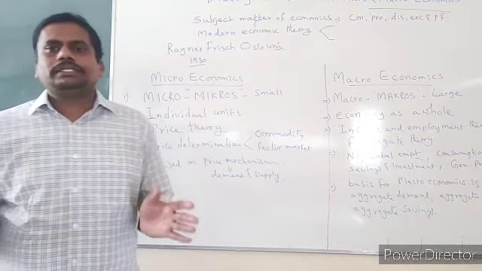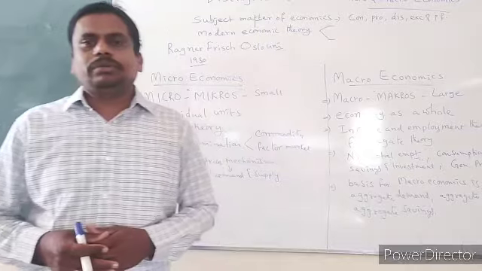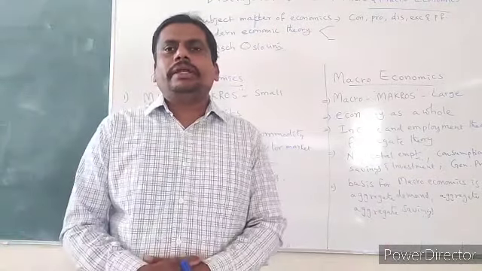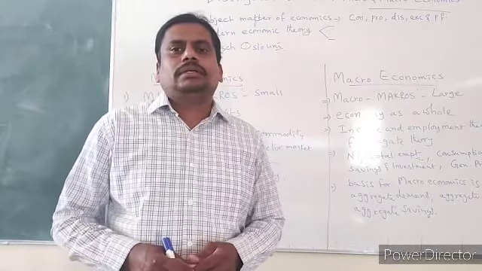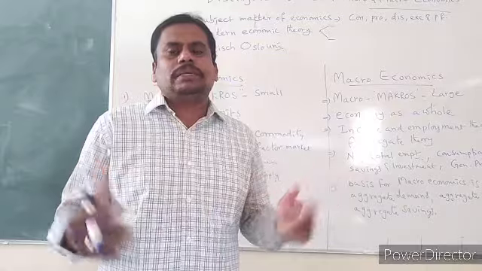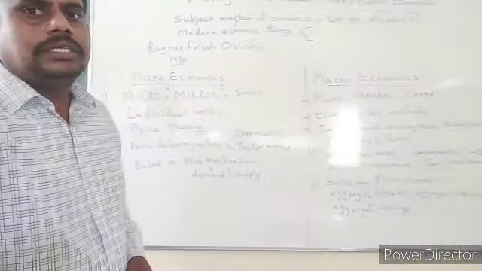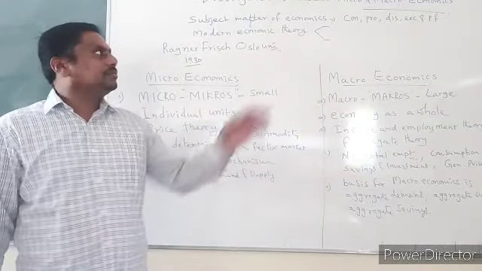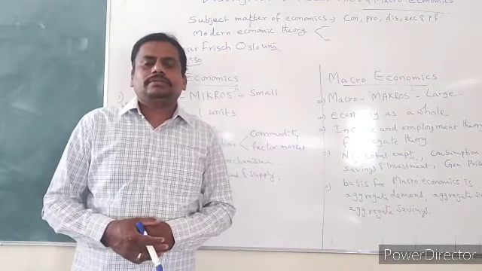Next, what are the important characteristic features of human wants, what is utility, what are the types of utility, and also what is circular flow of income. In such a way we have seen some important basics, and today also we are going to see another important topic, that is distinguish between microeconomics and macroeconomics.